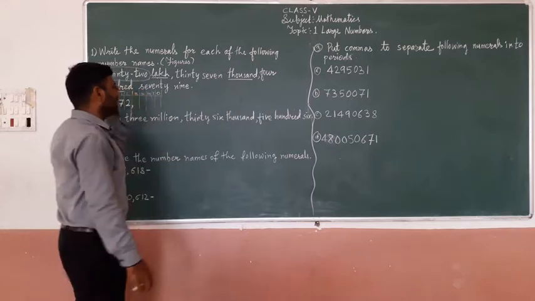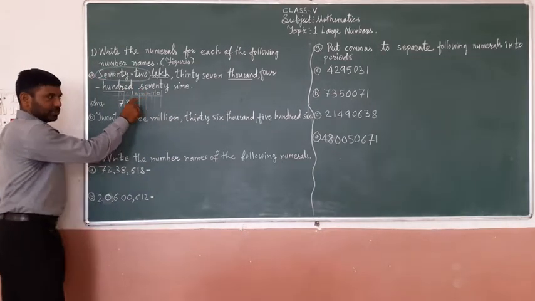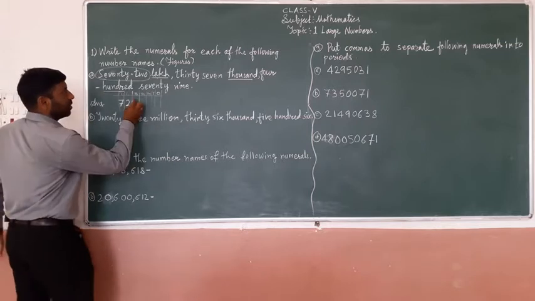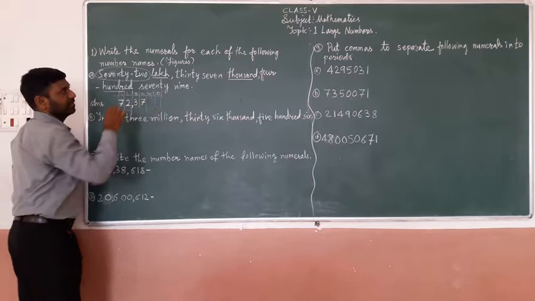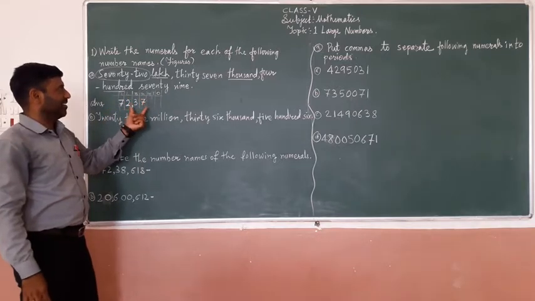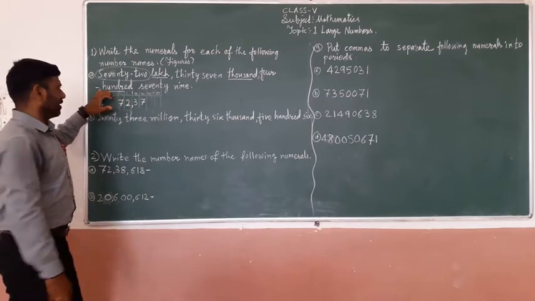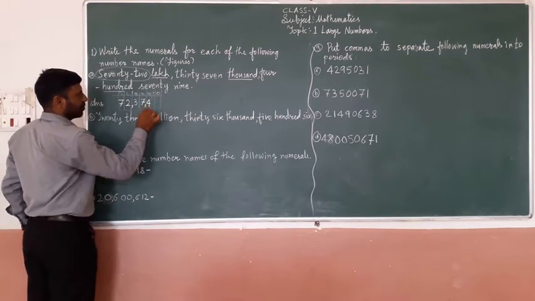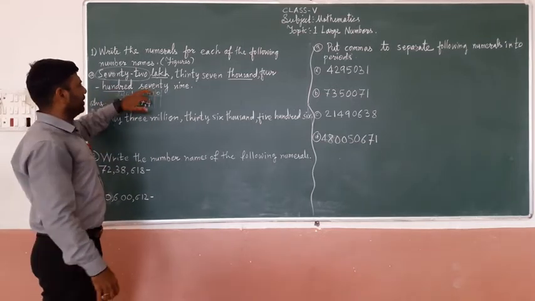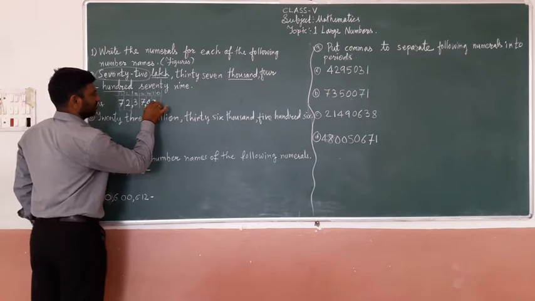Thousands period, where 1000 and 10,000, two places are there. So 37 is in thousands period, and last is ones place. 4 is in hundreds place. Put a comma, 479.